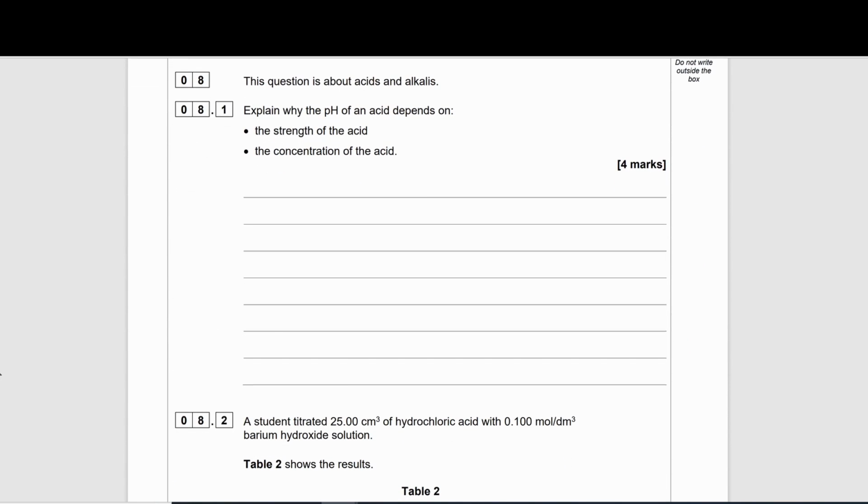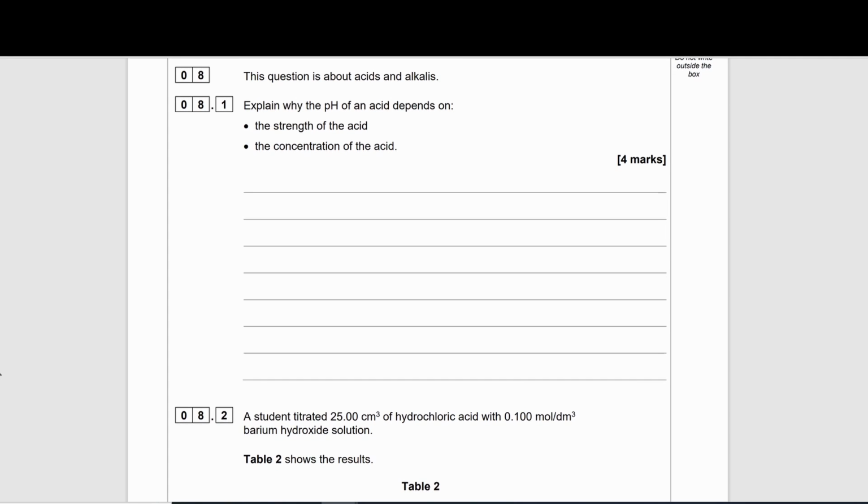Question 8. This question is about acids and alkalis. Explain why the pH of an acid depends on the strength of the acid and the concentration of the acid. 4 marks.